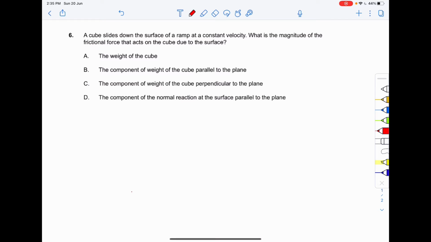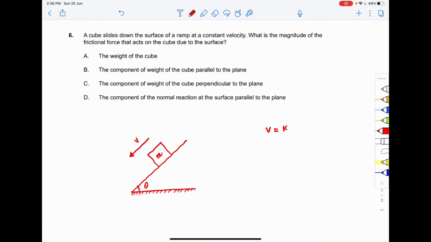Suppose there is a ramp. Suppose the ramp is inclined at an angle theta with the horizontal. So this is the angle theta and this is the horizontal. And a cube slides down the surface of the ramp at a constant velocity. Suppose this is the cube, and suppose the mass of the cube be m. So the cube is moving down the incline at a constant velocity, so the velocity is constant.